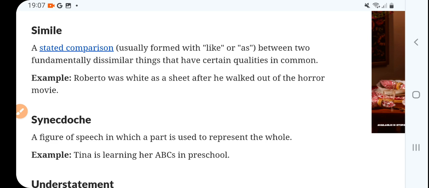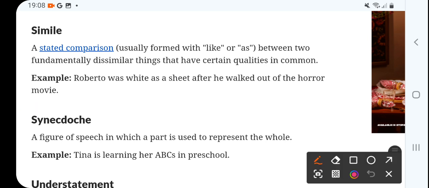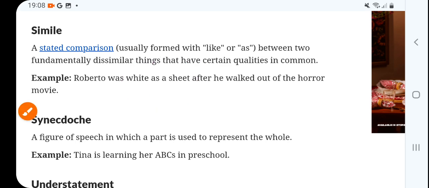Now simile. Simile is the stated comparison, the most common figure of speech, using like or as between two fundamentally dissimilar things that have certain qualities in common. Roberto was white as a sheet after he walked out. White as a sheet, this is a direct comparison.